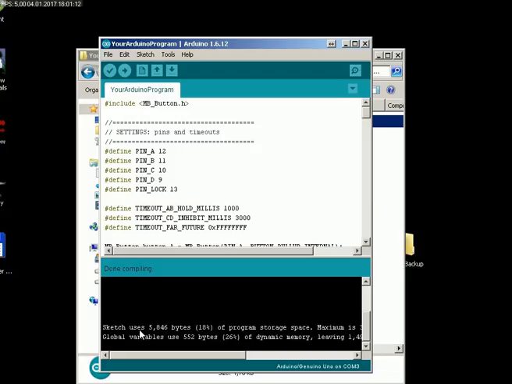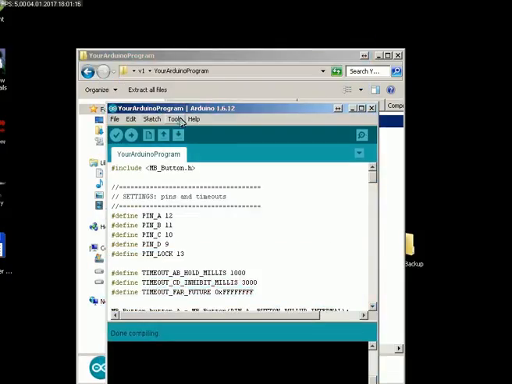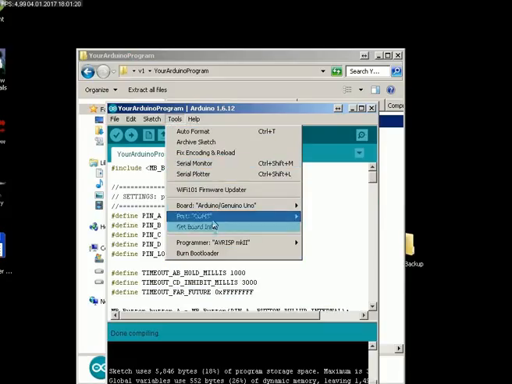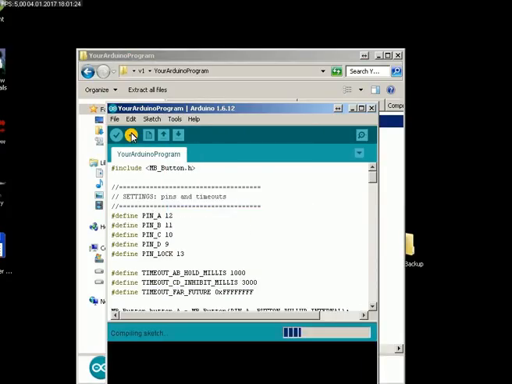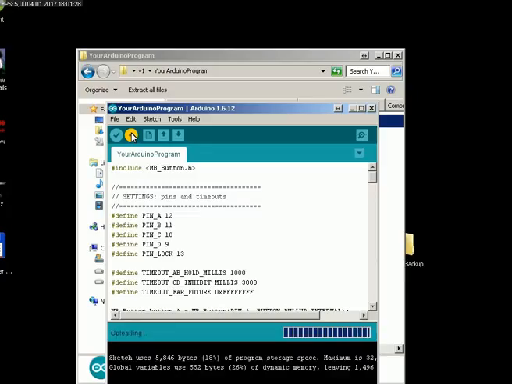If your program is successfully compiled, congratulations. Now you may choose Comport and press Upload to have the file uploaded. Okay, that's all.